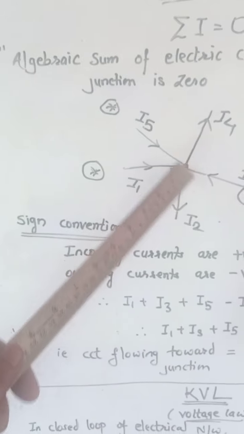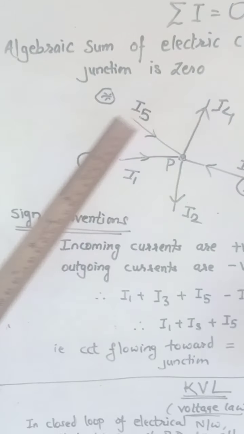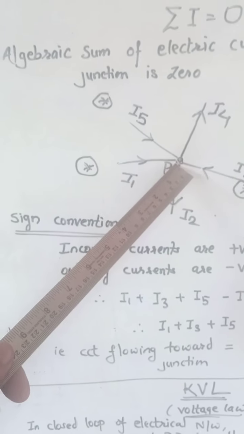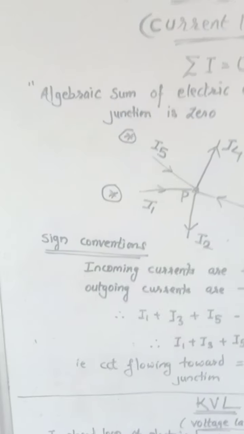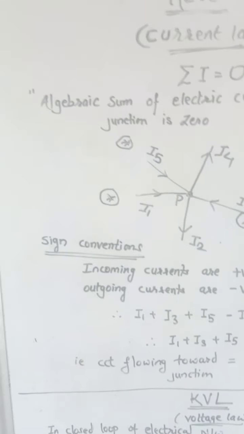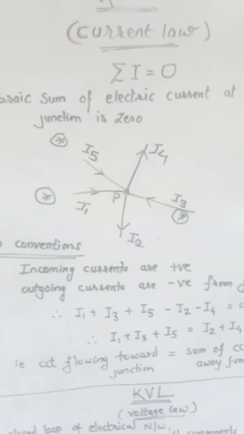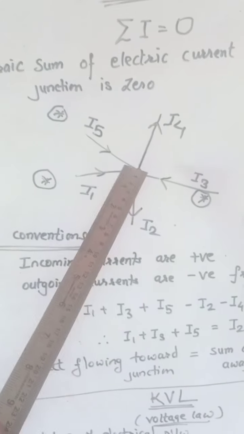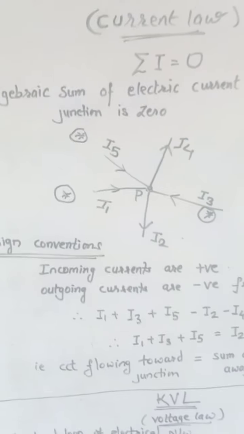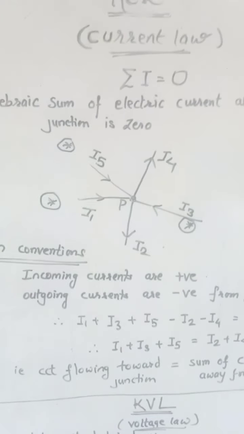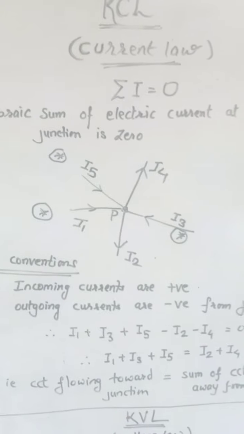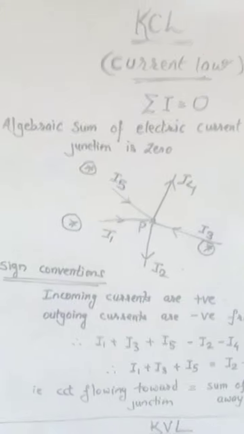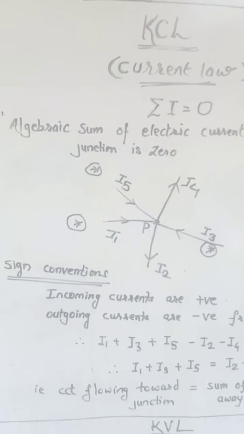Those paths are represented as I2 and I4. All of these currents, when they come at point P, get distributed into I2 and I4. But after some interval of time, we find that there is no current at the point P. So we say that the algebraic sum of the current at any junction is equal to 0. Hence, this is called the current law.